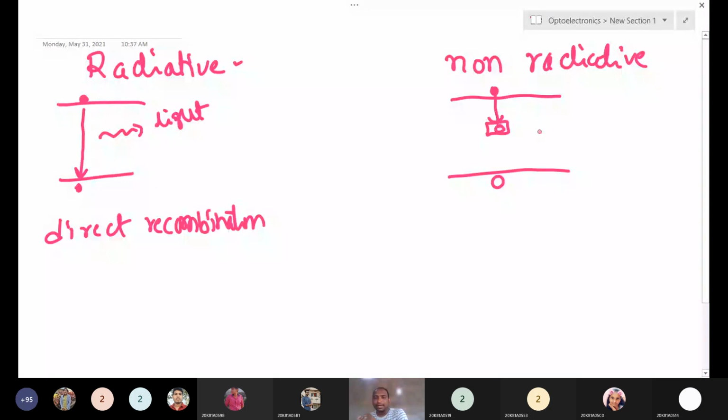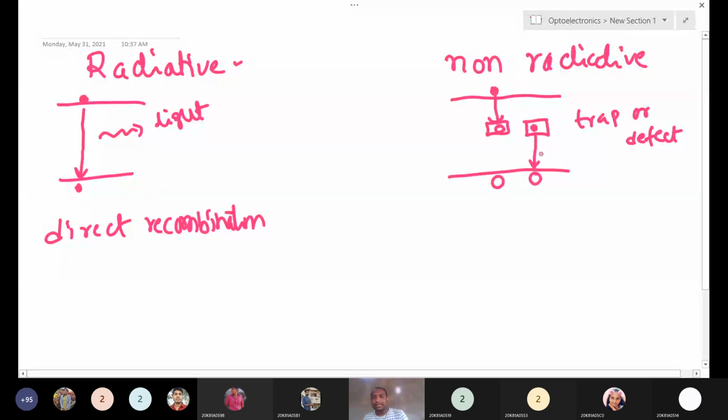Or you can say it another way: suppose some electron is in a trap state or defect state, or defect centers, because every material has some defects and faults. That free electron will jump into the valence band and recombine with holes.